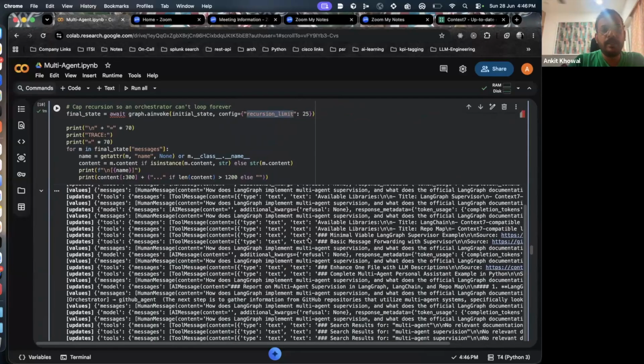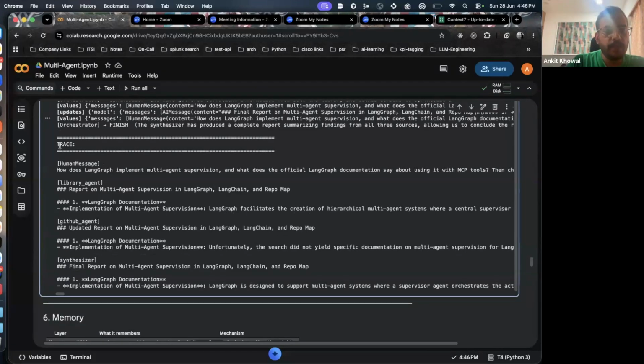Because let's say for vague queries, if the agent goes into an infinite loop, it can cost us tokens. That is why we need to give the correct recursion limit and everything, right? So here you can see the trace it has given. This was the human message, whatever you wanted.